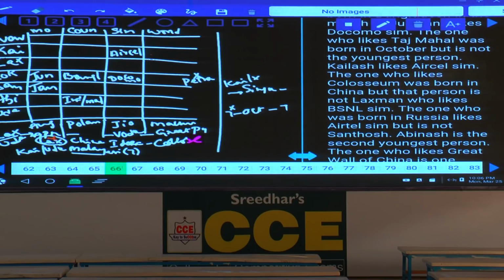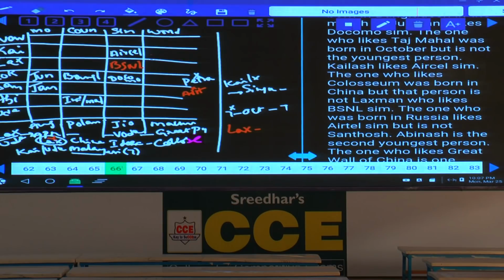Now Lakshman likes BSNL, so we can write BSNL here. Lakshman likes BSNL, and China, Idea, Colosseum is ruled out for him. China cannot be at this place. Then the one who was born in Russia likes Airtel, but is not Santosh, so this person cannot be Airtel.